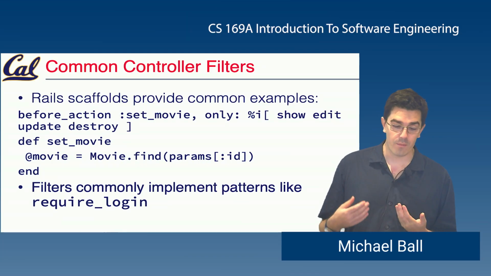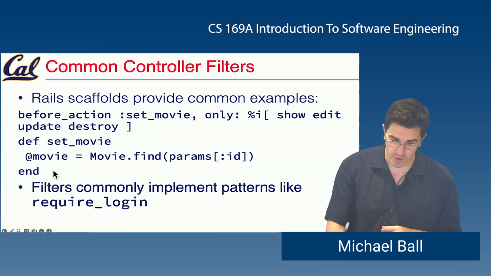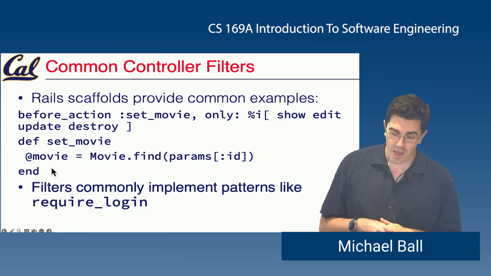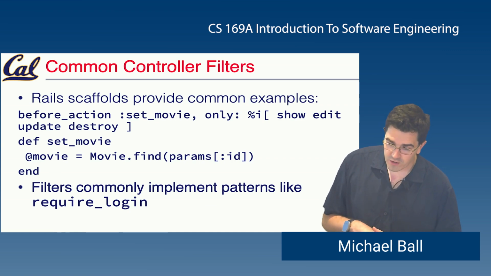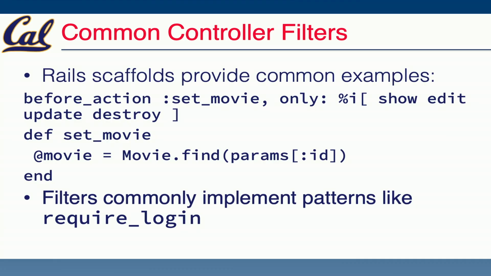But we call set_movie, and this just sets up our instance variable: @movie = Movie.find(params[:id]). So it's a fairly typical controller action, where we just set up the variable once, but we call this function before we render show, and before we render edit, update, and destroy. And so this is a pretty common pattern. We'll also see things like require_login, which will assert perhaps that a user exists, or require_administrator, or things like that.